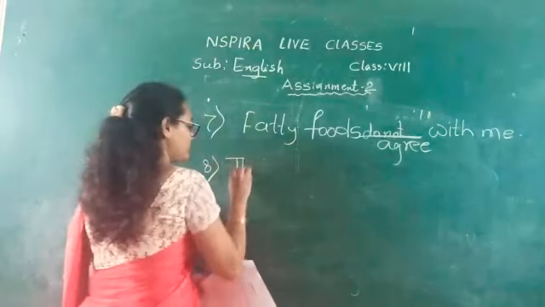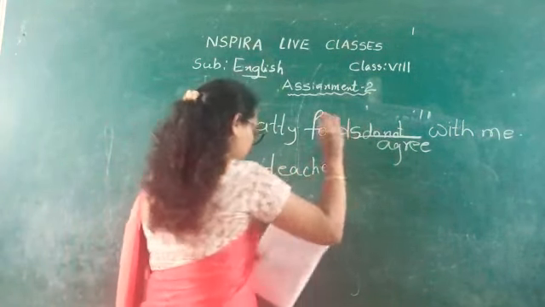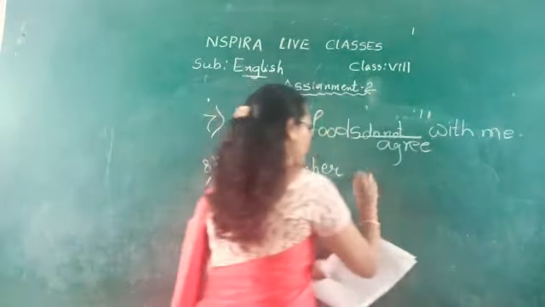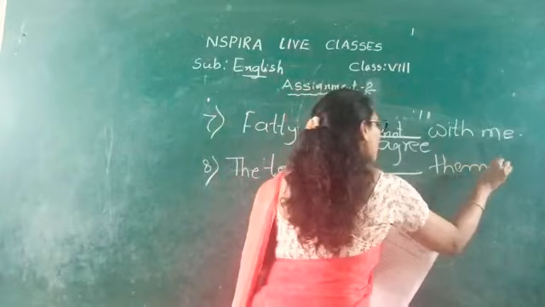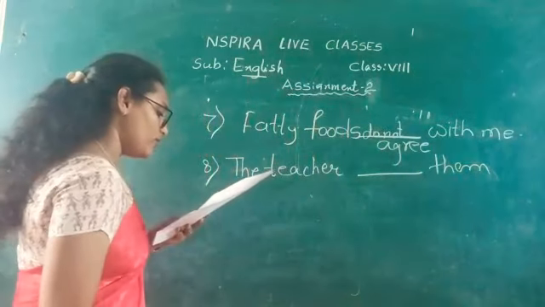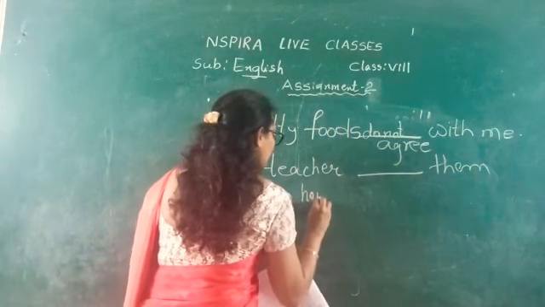See the eighth question. The teacher dash them an hour for their painting.